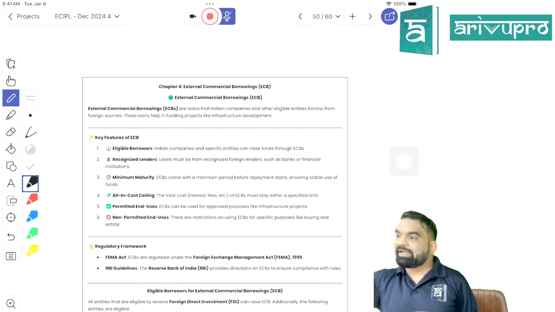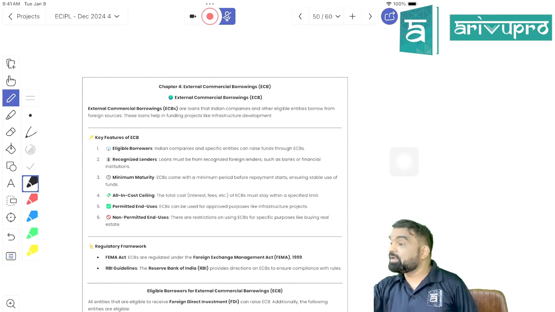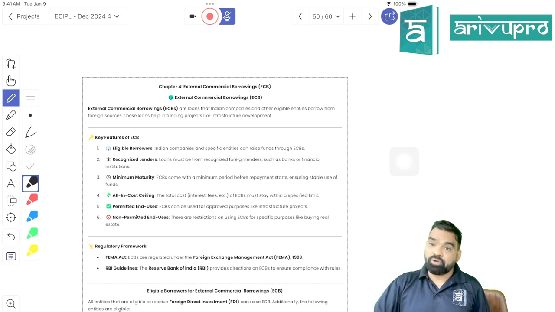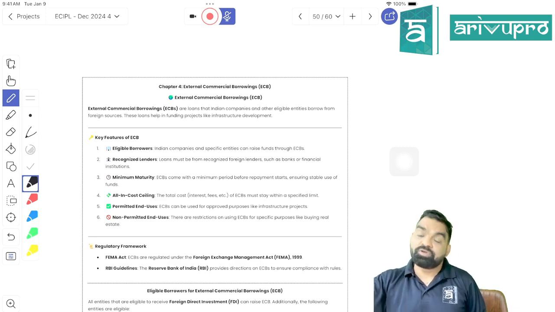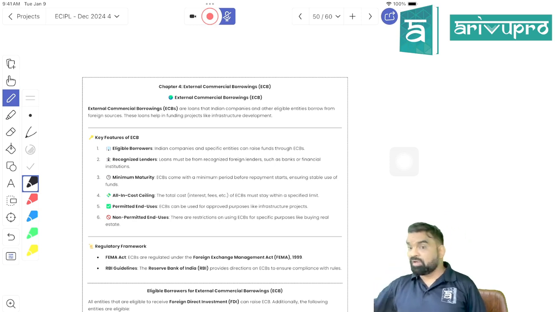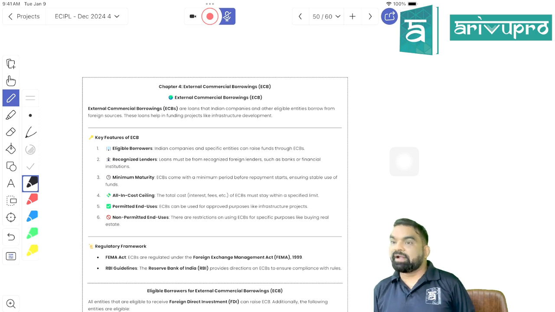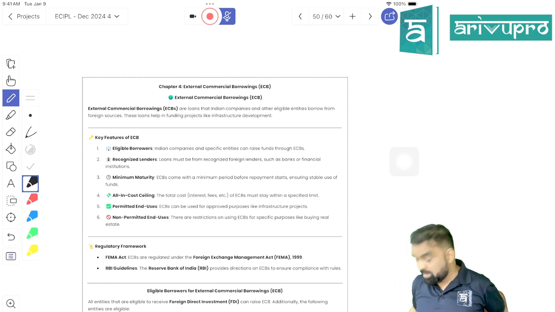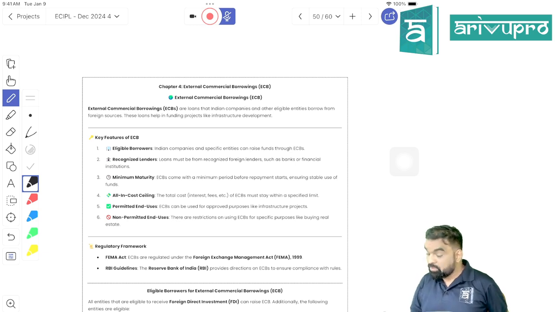From whom you can take the loan is going to be determined by the RBI. That is called eligible lenders, right? Who can take the loan, that is the eligible borrower, is going to be determined by RBI. Where you can use that loan, where you cannot use that loan, that is called end use, is going to be regulated by whom? RBI, right? What I am teaching you, students, is ECB.